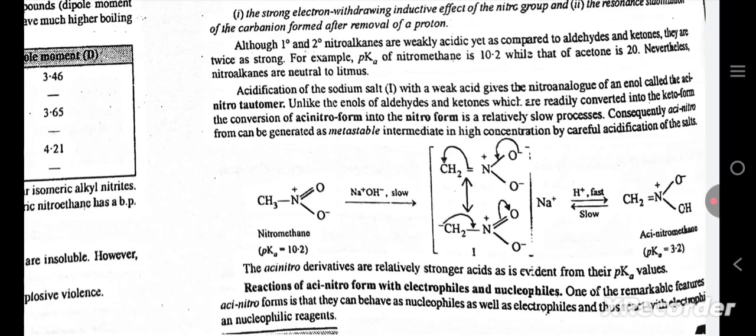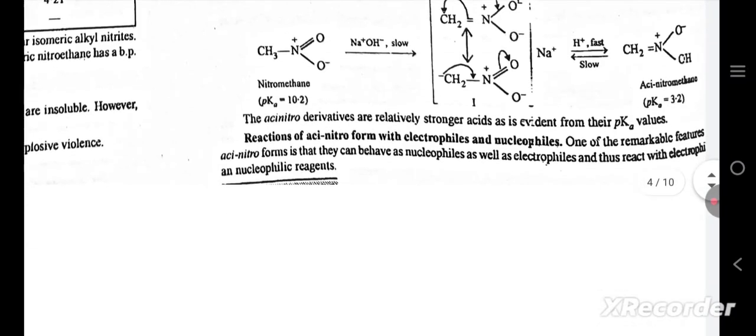Acidification of the sodium salt with a weak acid gives the nitro analog of an enol called the acinitro tautomer. Unlike the enols of aldehydes and ketones, which are readily converted into the keto form, the conversion of acinitro form into the nitro form is a relatively slow process. Consequently, acinitro form can be generated as a metastable intermediate in high concentration by careful acidification of the salts. The acinitro derivatives are relatively stronger acids, as is evident from their pKa values.